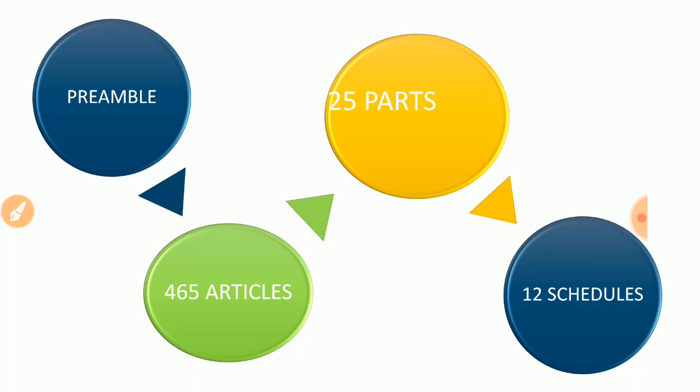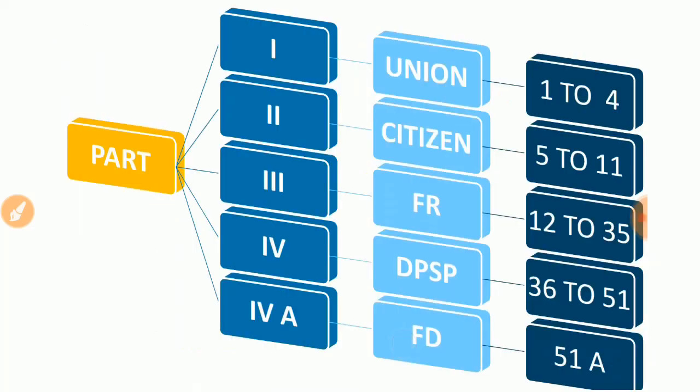Now we are focusing on the parts and the articles inside each part. In the Constitution, the preface is the preamble and the chapters are parts. The lessons inside the chapters are called articles, and the separate booklet we call schedules. So let's go. The basic questions asked for the CBSE, UPSC and SSC are basically connected with part 1, part 2, part 3, part 4 and part 4A. As we know, part 1 is definitely connected with the land in this region. So land means what? The boundaries inside.